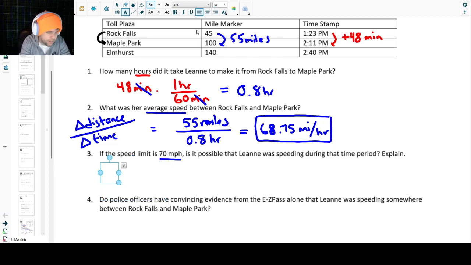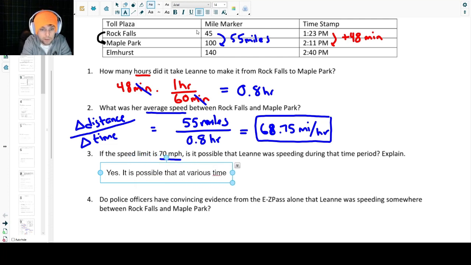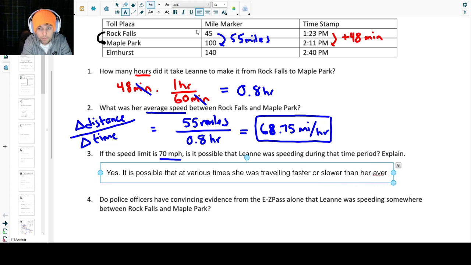So in this case, the answer would be yes. It is possible that at various times she was traveling faster or slower than her average speed.